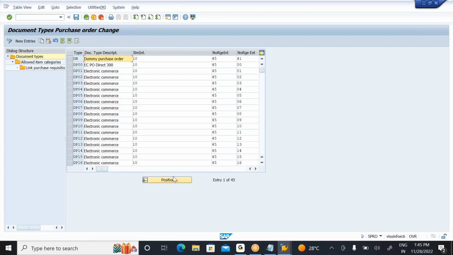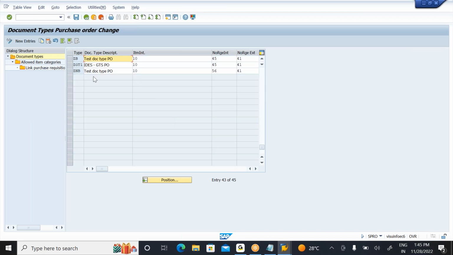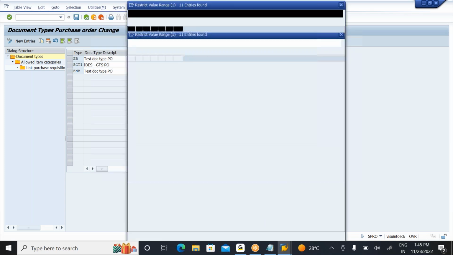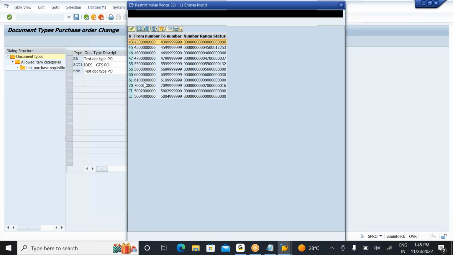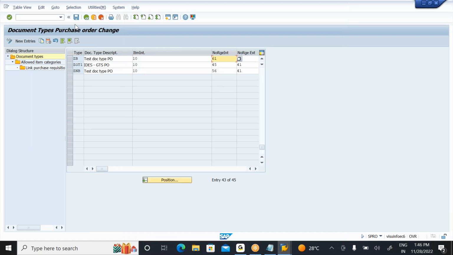Now what I will do is simply go to define document types, so I can assign the new number range interval against your document type ZB. Here I need to assign my number range interval. It is simple how to create new intervals. So I'm assigning the 61 series, from this number to this number. The current number is 00. So I'm assigning my own number range intervals.